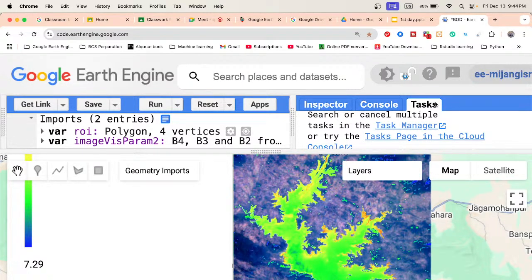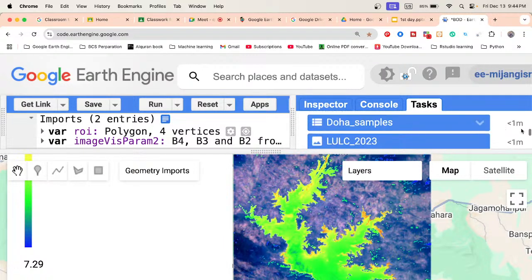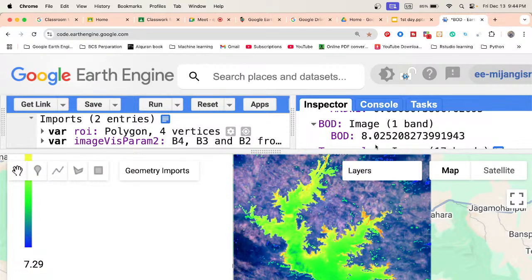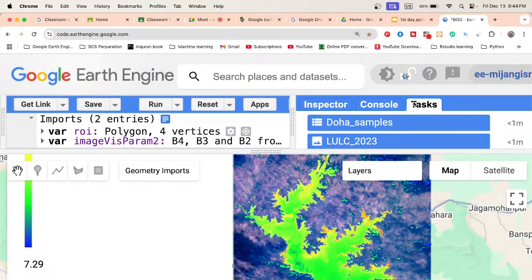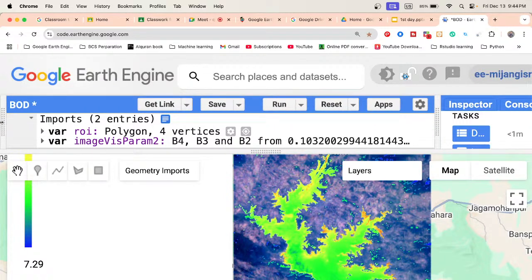Basically when you export or import any file, this task step will be running and show you the progress about that, how much time you need to export it, or how much time you need to import it. Further, let's discuss later. So the inspector tab mainly maps querying results, the console tab prints your output, and the task tab shows you the progress for your export or import file.